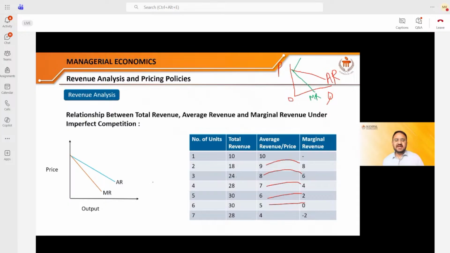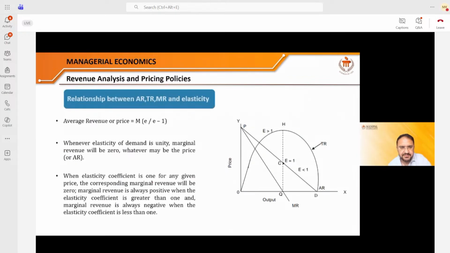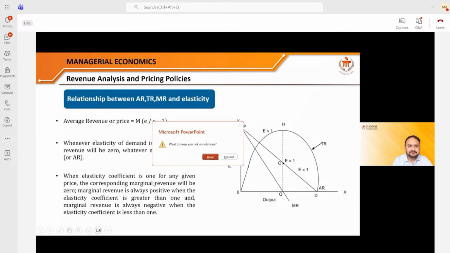Okay. So there are two learnings now. In the imperfectly competitive market, the average revenue curve is downward sloping. The marginal revenue curve is also downward sloping, but marginal revenue is always lesser than, or below, the average revenue curve. So in perfect competition, if any firm is working, average revenue is horizontal and marginal revenue is horizontal. In imperfect competition, if a company is working, average revenue is downward sloping and marginal revenue is downward sloping. I hope you got the idea.